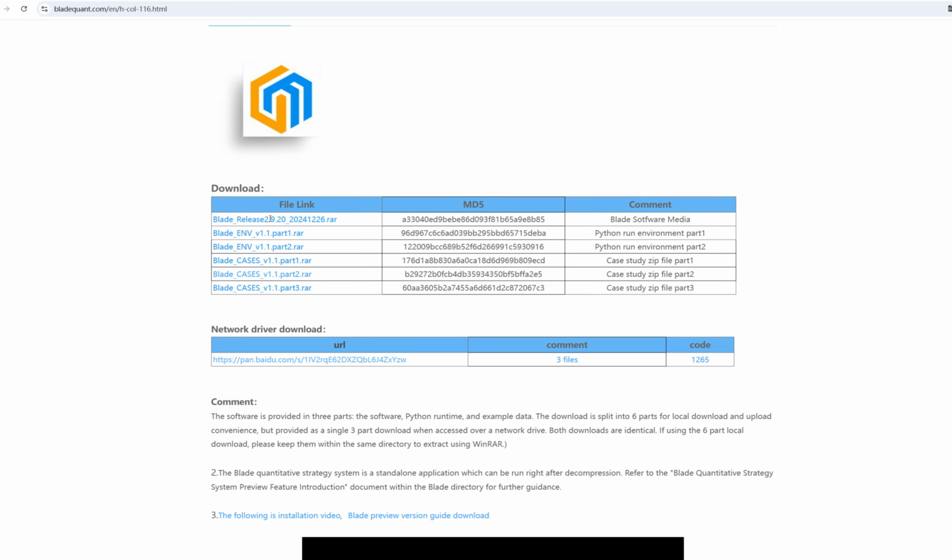The Blade software and Python runtime must be downloaded and installed, while the test cases are optional. All the software only needs to be unzipped. No installation is required. First, we click the URL to download the Blade software.